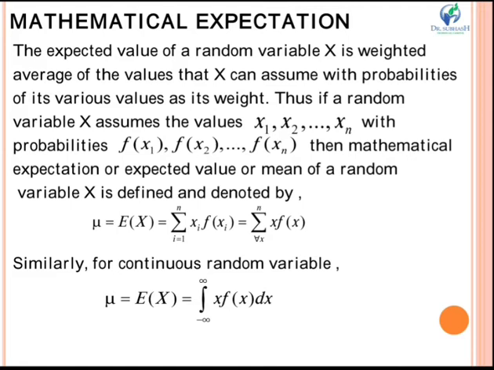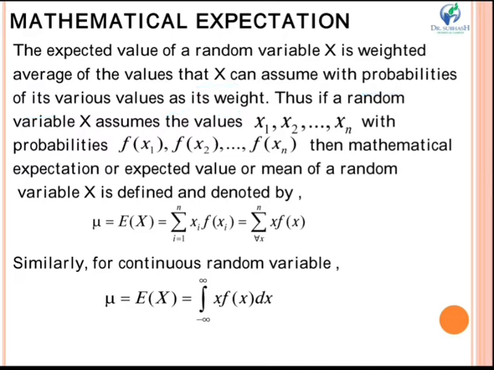The expected value of a random variable x is the weighted average of the values that x can assume, with the probabilities of its various values as its weights. This is the basic concept. You will understand it much better when we move towards our examples.